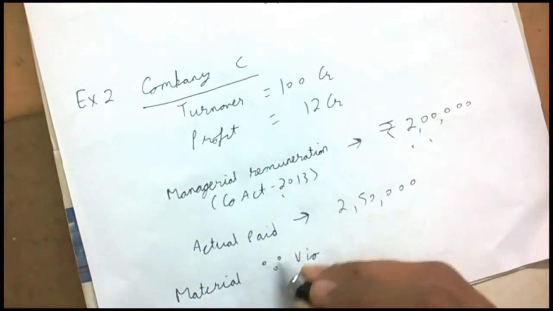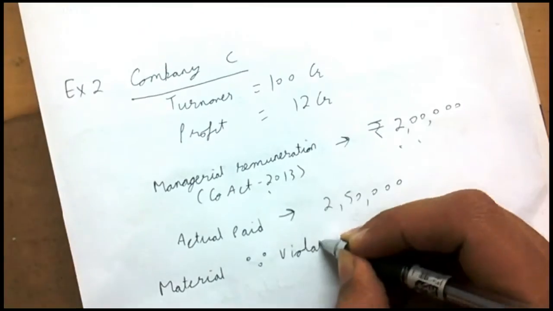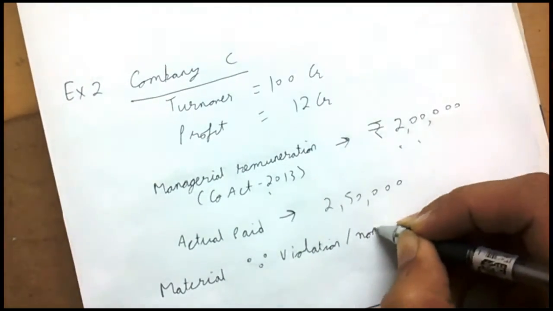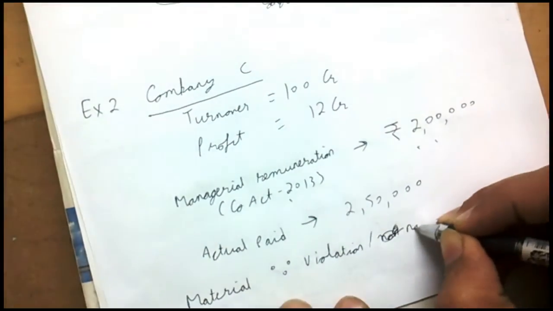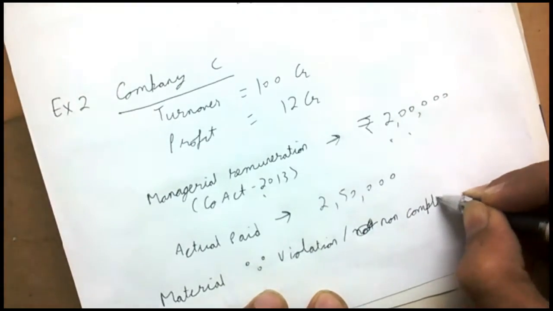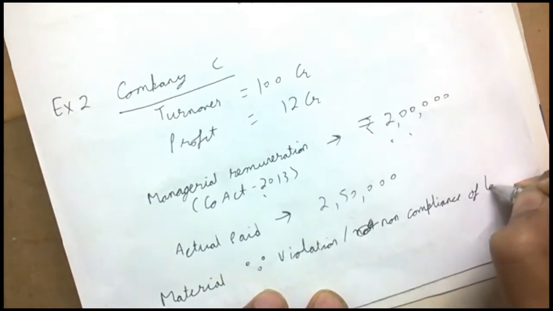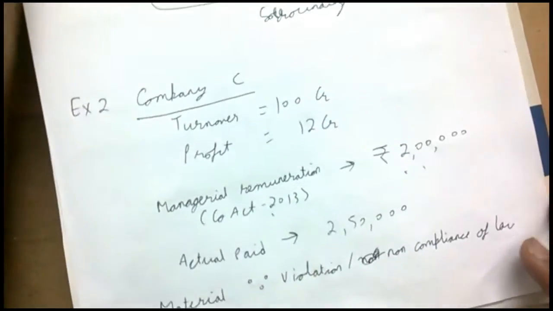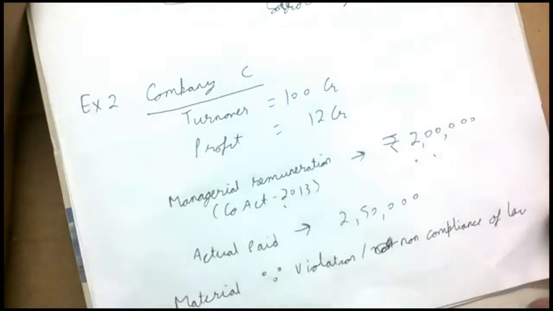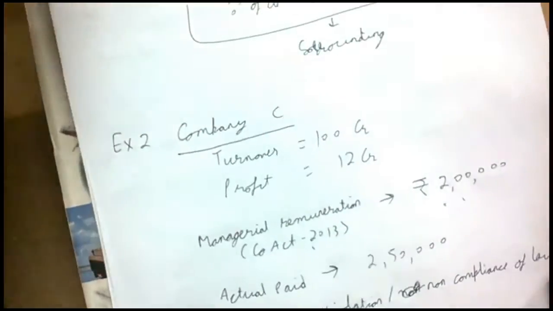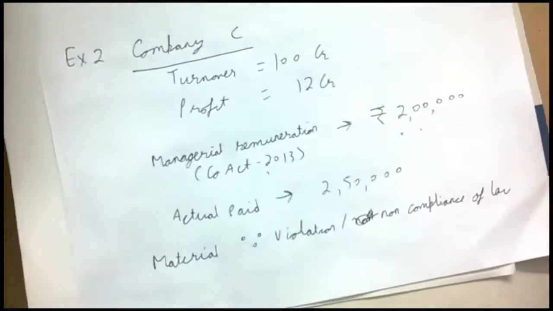I hope that you understand this is a symbol of violation or non-compliance of law. That is, if there is a violation of law, even of a small amount, it may be material. So these are the two examples. I hope you are able to understand the basic meaning of materiality by these.